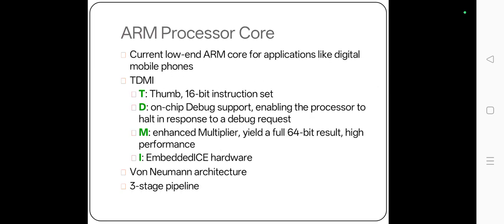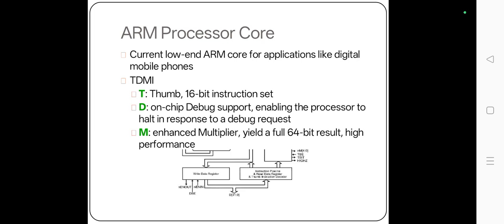ARM processor core. Current low-end ARM core for applications like digital mobile phones: TDMI. T for Thumb, 16-bit instruction set. D for on-chip debug support, enabling the processor to halt in response to a debug request. M for enhanced multiplier, yielding a full 64-bit result, high performance. I for embedded ICE hardware. Von Neumann architecture, 3-stage pipeline.